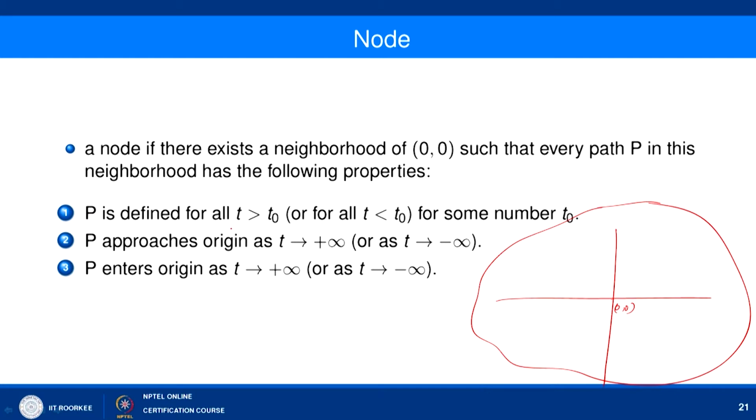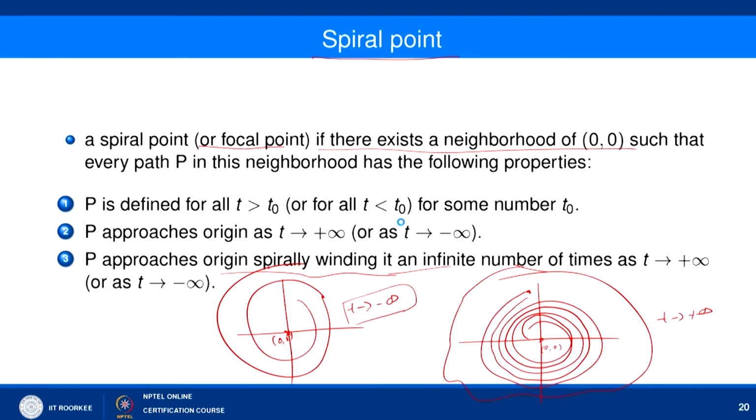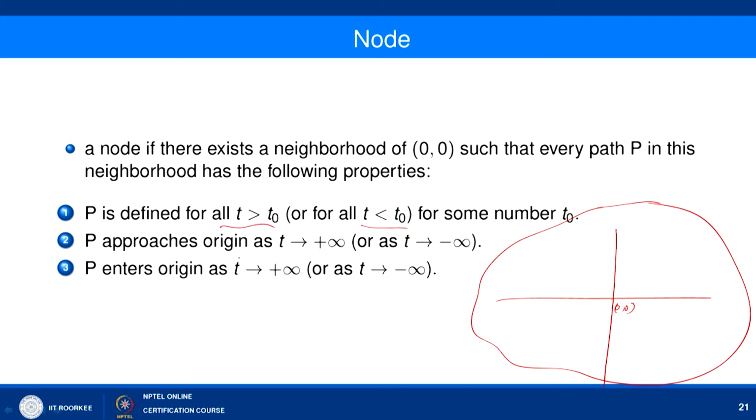First, it is defined for all t greater than t naught, or for all t less than t naught, and this is also true in the spiral case, and P approaches the origin as t tending to plus infinity. So, it means that any path you take will be an approaching path towards 0 comma 0 as t tending to plus infinity or minus infinity, and not only this, it is entering the origin as t tending to plus infinity.